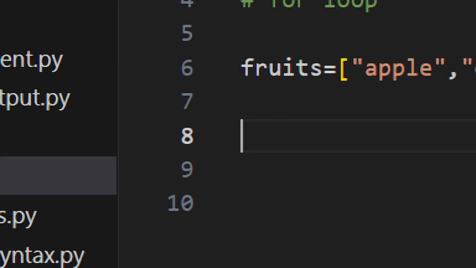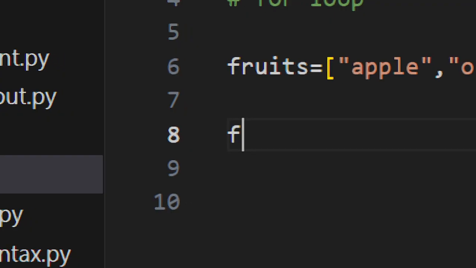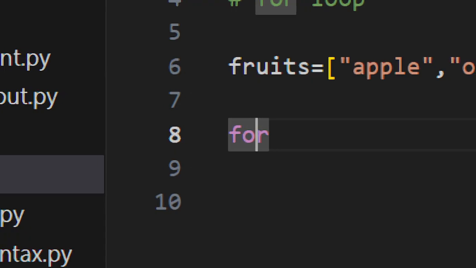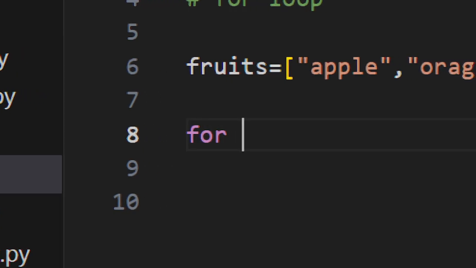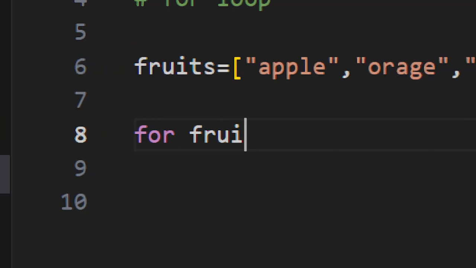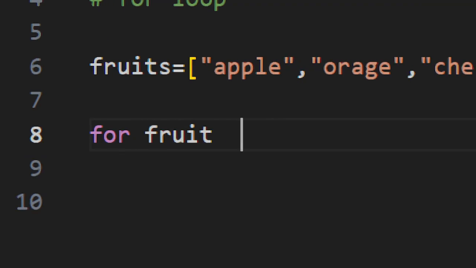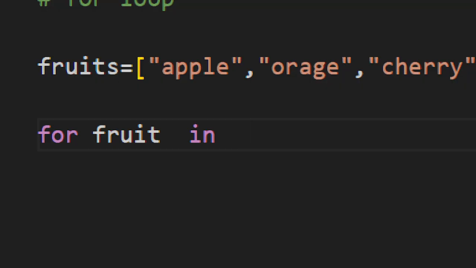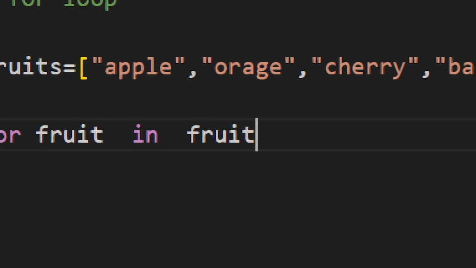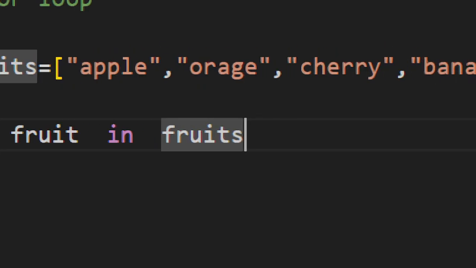If you want to use the for loop, you mention the for keyword. This is very important. After that I create a local loop variable, fruit. Then the in keyword, which is a membership operator. Then I give the sequence, fruits, followed by a colon.